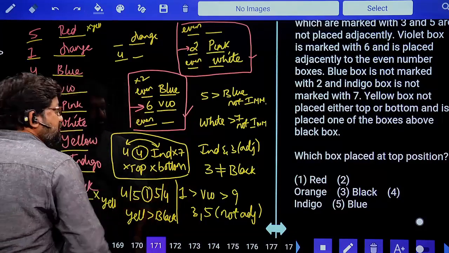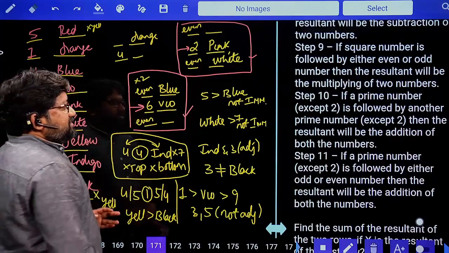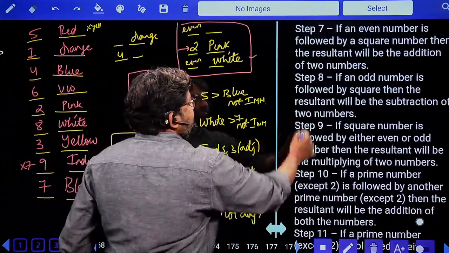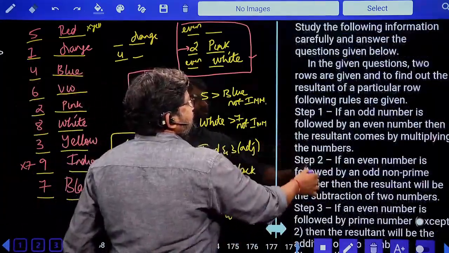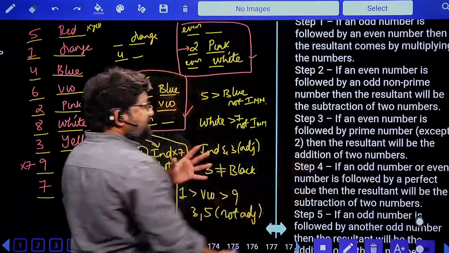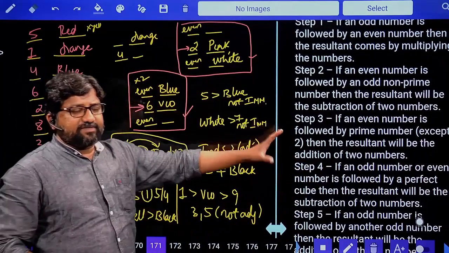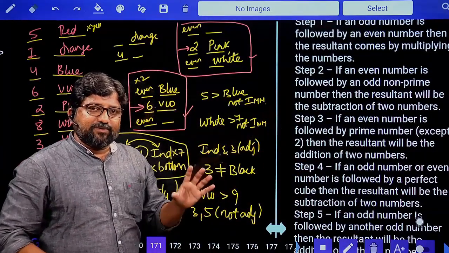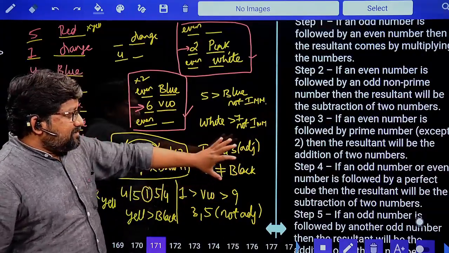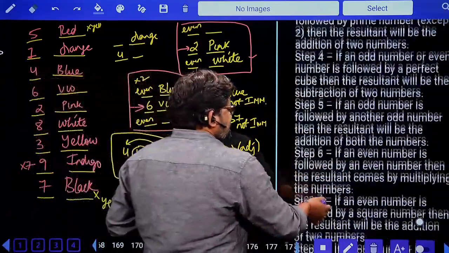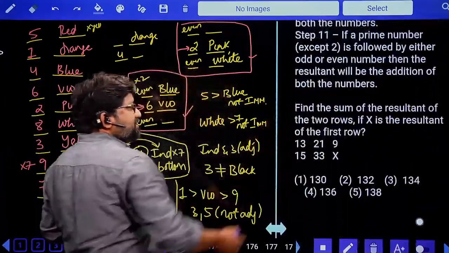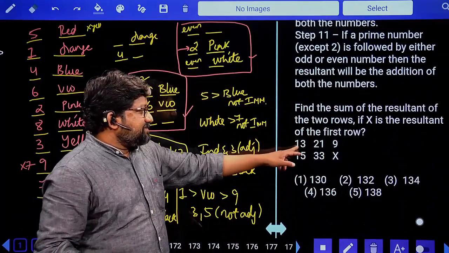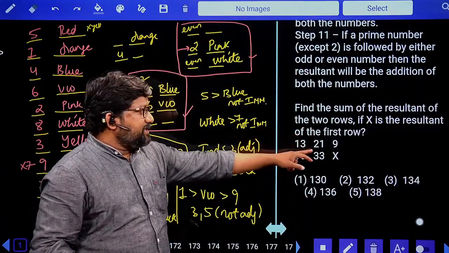And 171 to 175, these are condition based number series questions. So read the conditions carefully. They are not tough. Read the conditions carefully, apply. But the only problem here is there are many conditions, 11 conditions. Write down all the 11 at the same place. Look at these numbers. Prime number followed by odd number.